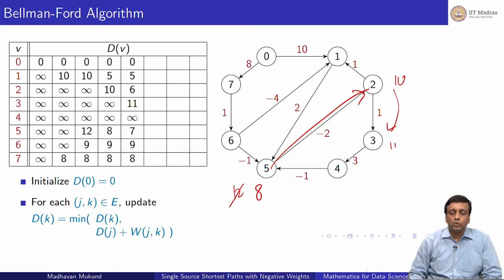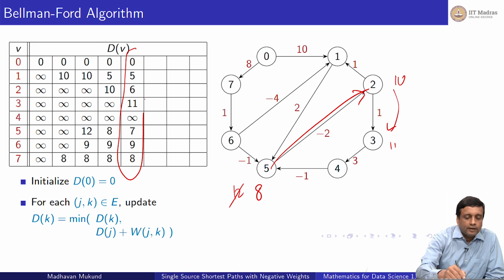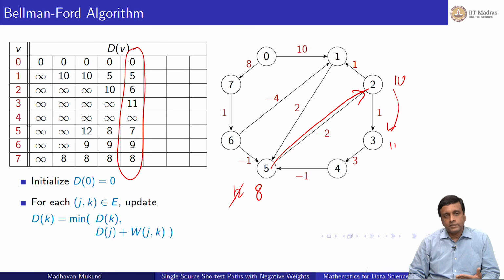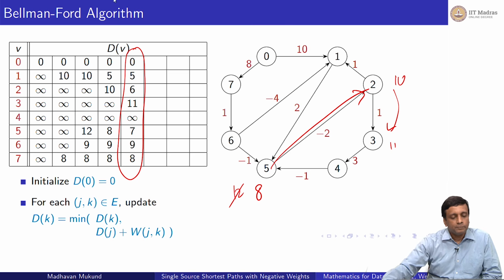So the fact that 2 gets updated from 10 to 6 now does not yet reflect in the fact that 3 should be updated. Okay, so 3 is updated from infinity to 11 because I knew that 2 was 10 before I did. So all these updates are happening at this time based on the previous time's information. So I'm not doing it in sequence in that sense, right? So though I calculate that the distance to 2 is 6, I don't use it to calculate the distance to 3 is 7 yet. I will do it in the next round, right?